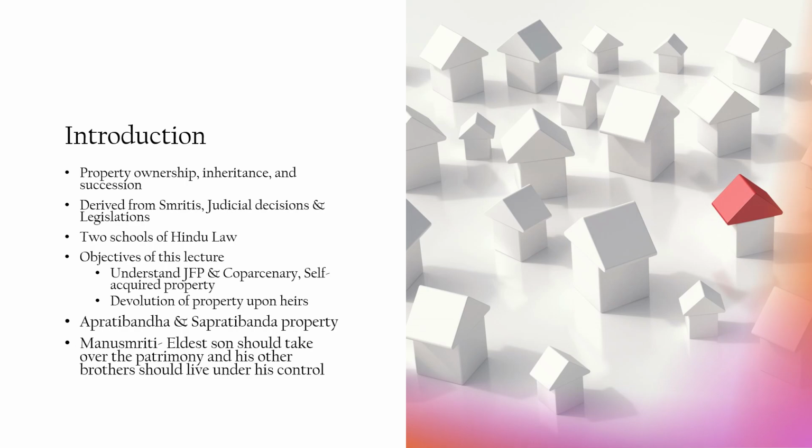The objective of this lecture is to help you understand the joint family property, coparcenary property, and self-acquired property. We'll also come to know how devolution of property happens upon the heirs. The heirs can be class 1 heirs and class 2 heirs. Class 2 heirs includes cognates and agnates.